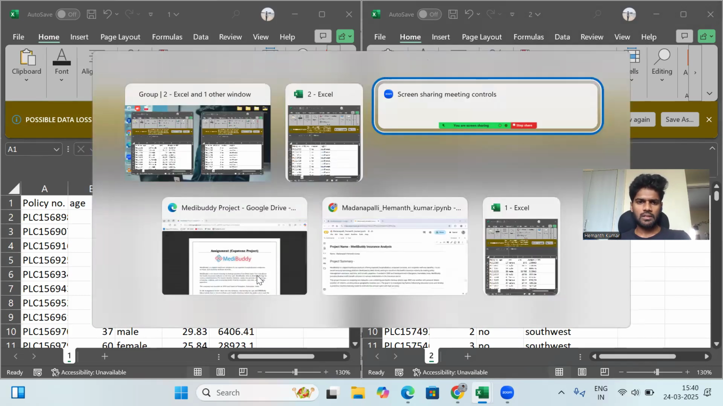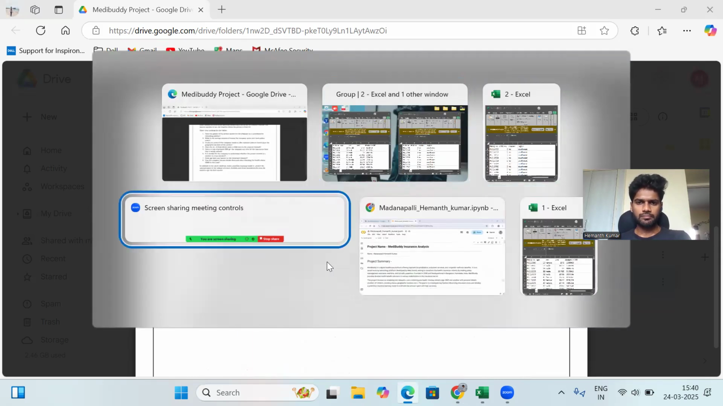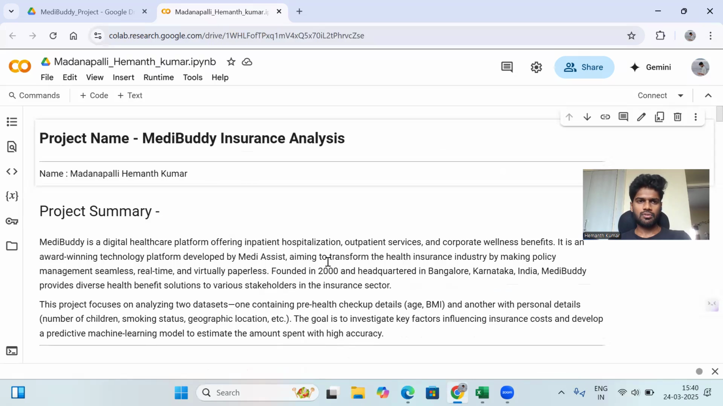We look into the tasks once again. These are the 8 tasks. All these tasks are related to the dataset only. This will cover gender, body mass index, and address. Everything is there in the dataset. Using the dataset, I'm going to get the solutions for these 8 questions. Now I'll use Google Colab for getting the solutions.